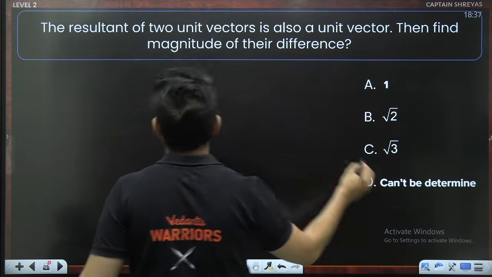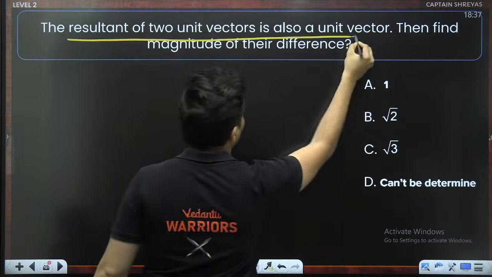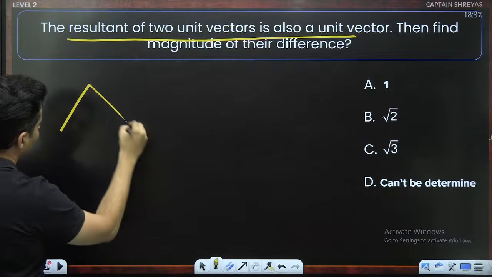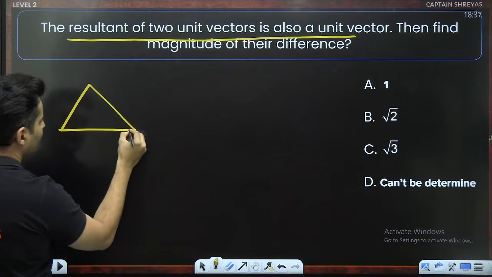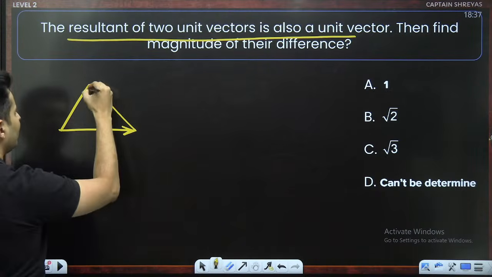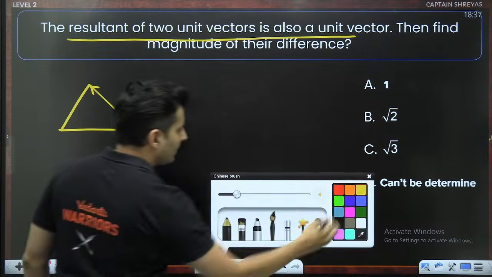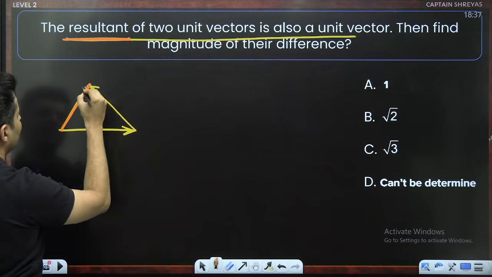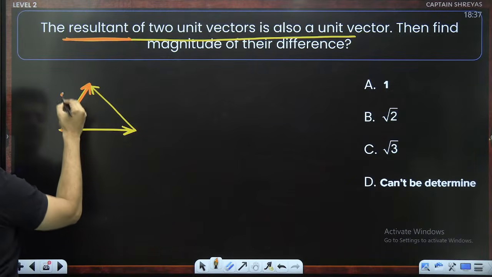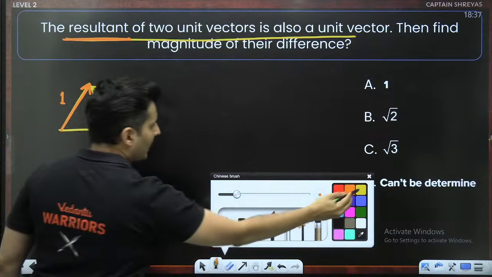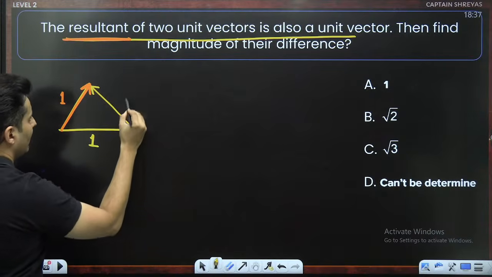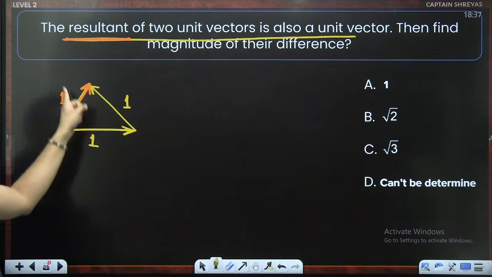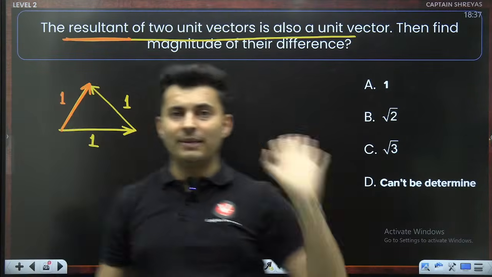First of all, let's understand this. Resultant of two is also a unit vector. This can only happen in one scenario. If you have a beautiful equilateral triangle, imagine one unit vector is here, the other unit vector is here, then the resultant can be like this. This is having a magnitude of 1. Even this and this have a magnitude of 1. All of them have magnitude 1 because all of them are unit vectors.